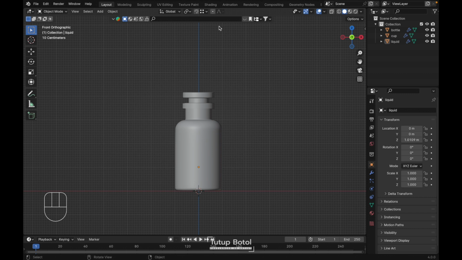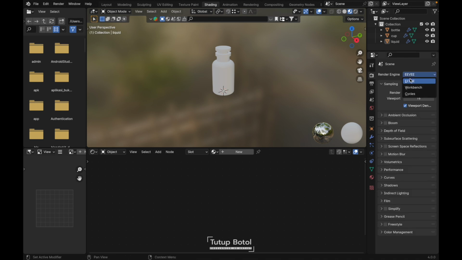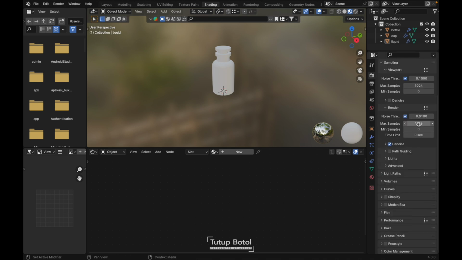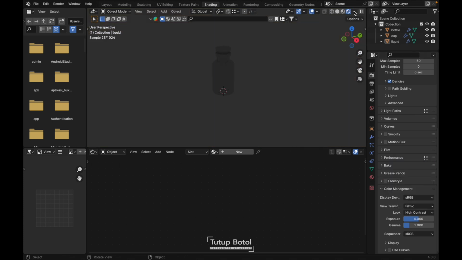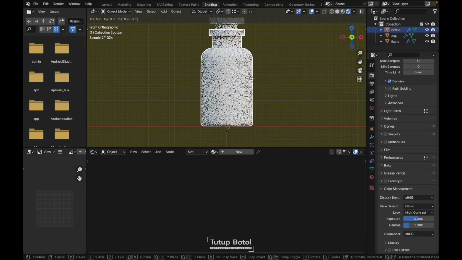Let's do the material. Just go over here at the shading tab and render property, change it to Cycles. I'm only using CPU, but if you have a GPU, just use your GPU. For the render samples, I only use 50. Color management, let's use Filmic and high contrast. Let's move over here at the render view and click here, turn off the scene light and the scene world.